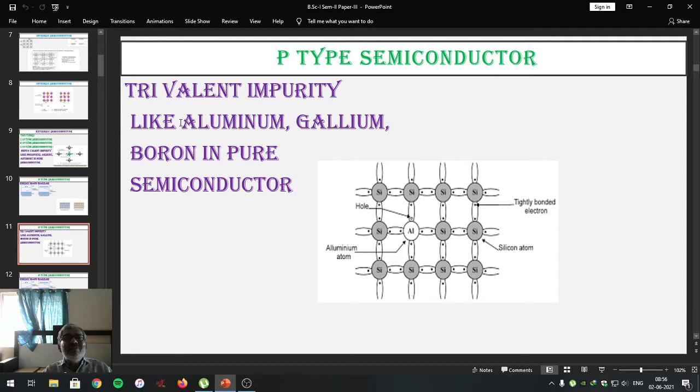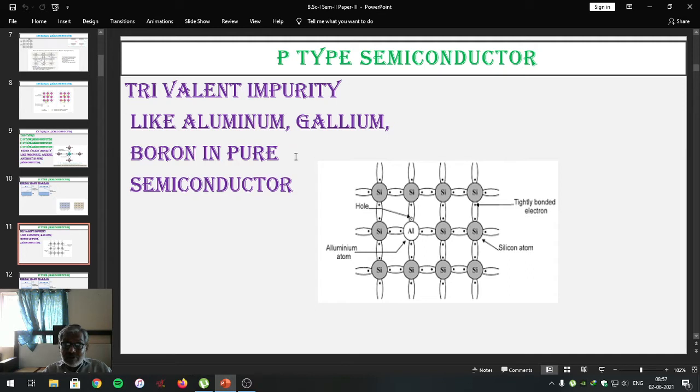Let me consider the aluminium atom as an example. Aluminium has atomic number 11. Thus it contains 11 electrons. The first orbit contains 2 electrons, the second contains 8 electrons, the third contains only 3 electrons. 2 plus 8, 10.